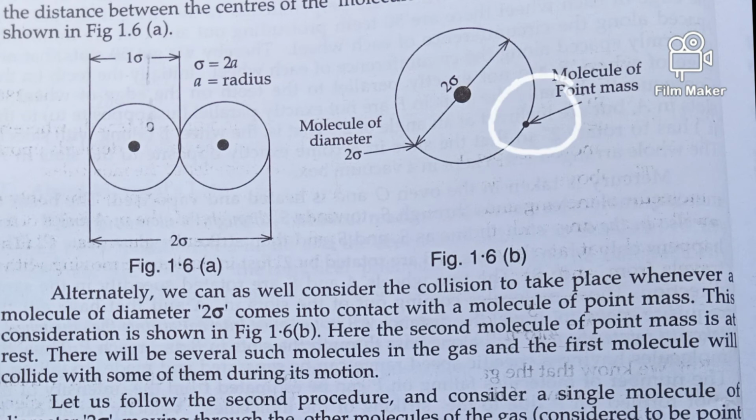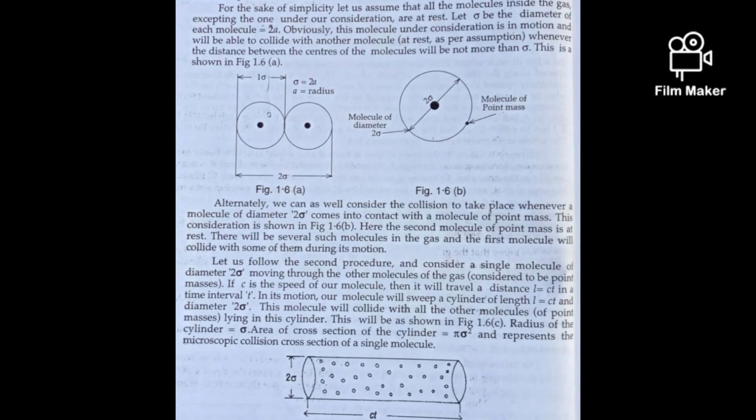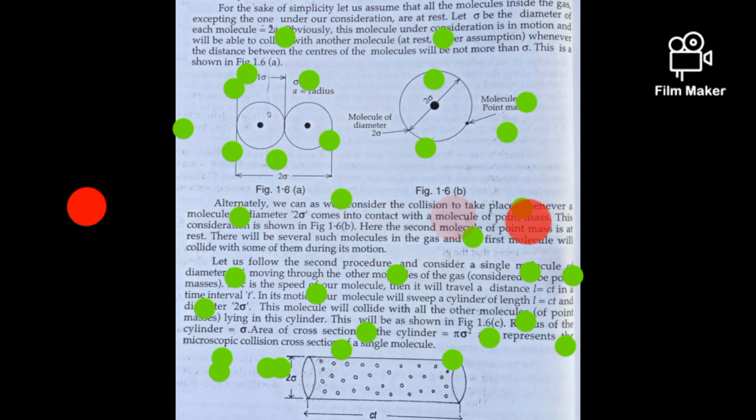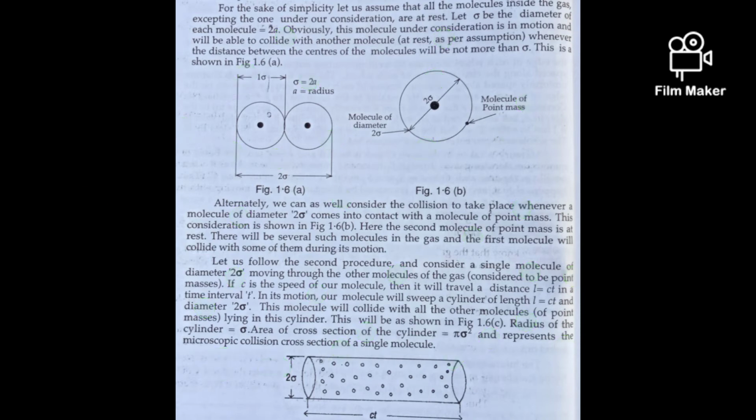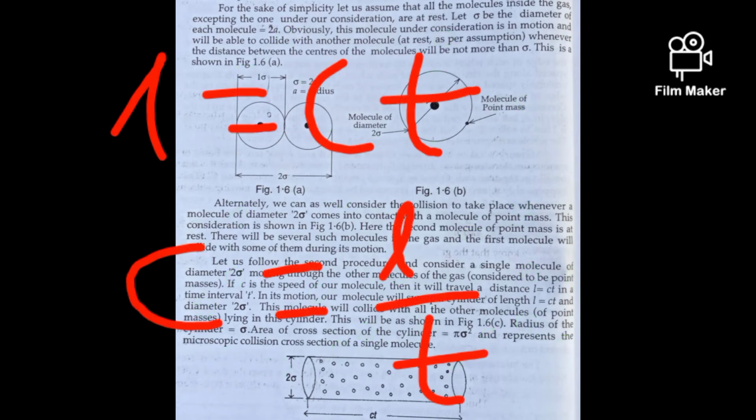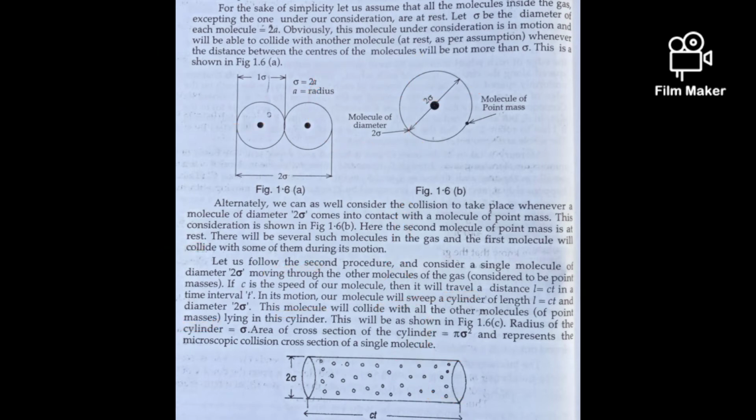Here the second molecule of point mass is at rest. There will be several such molecules in the gas, and the first molecule will collide with some of them during its motion. Let us follow the second procedure and consider a single molecule of diameter 2 sigma moving through the other molecules of the gas, considered to be point masses. If c is the speed of our molecule, then it will travel a distance L equal to ct in time interval t, because velocity c equals distance divided by time. So distance L equals velocity times time, ct.